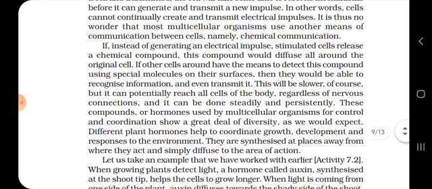Regardless of nervous connections, it can be done steadily and persistently. These compounds or hormones used by multicellular organisms for control and coordination show a great deal of diversity.